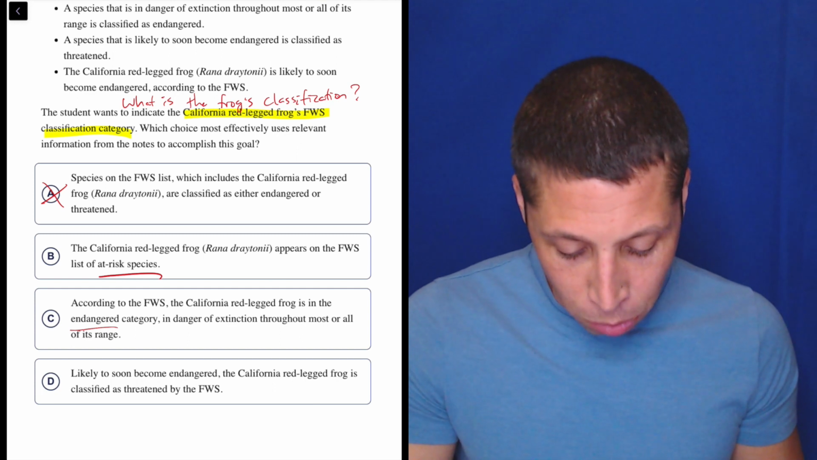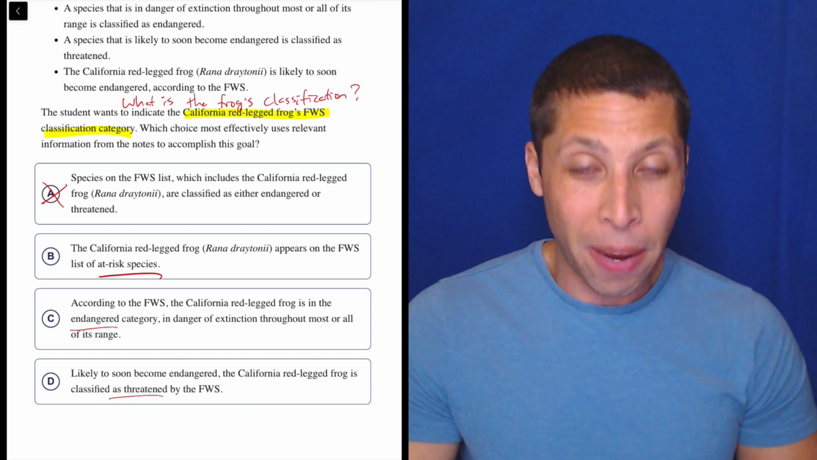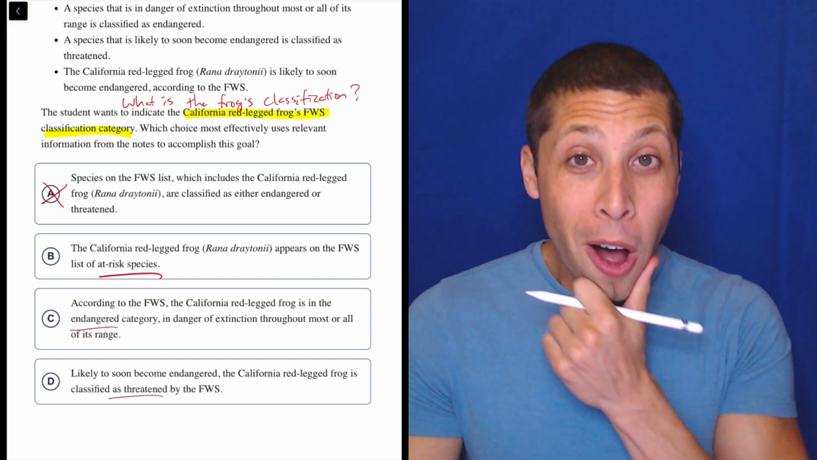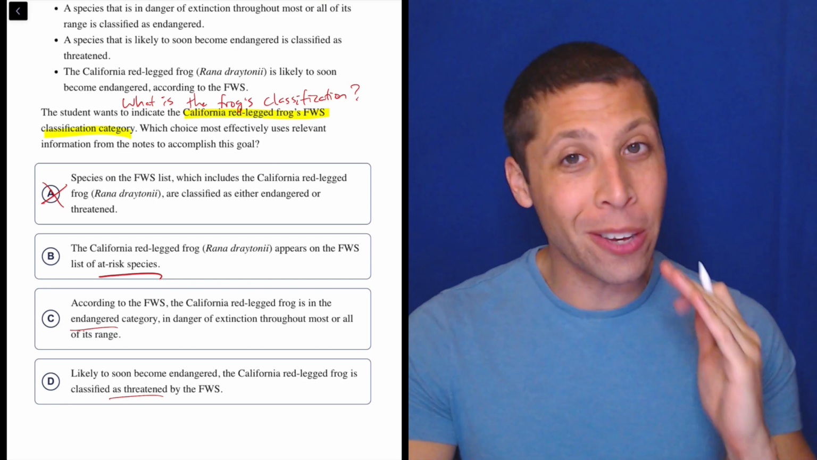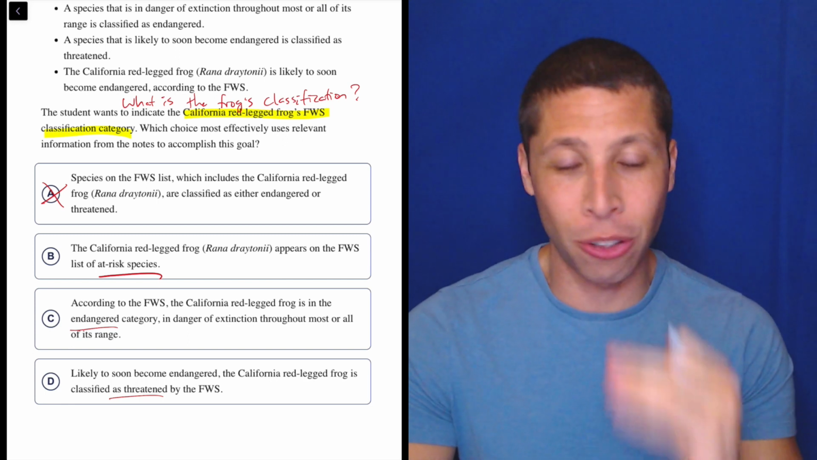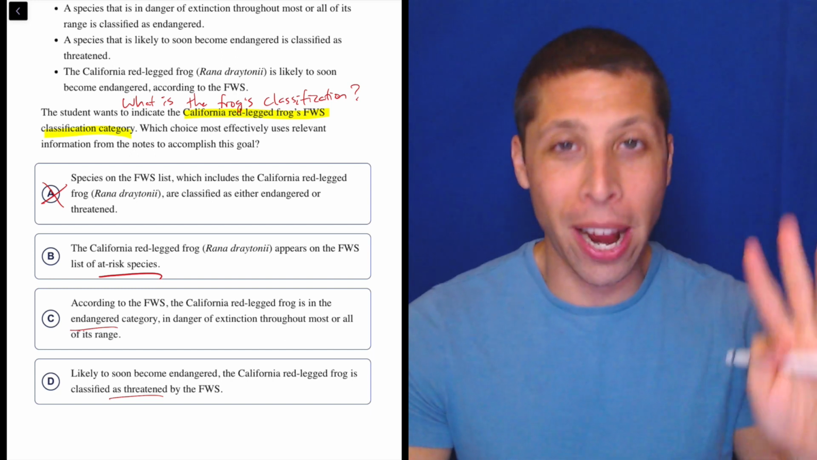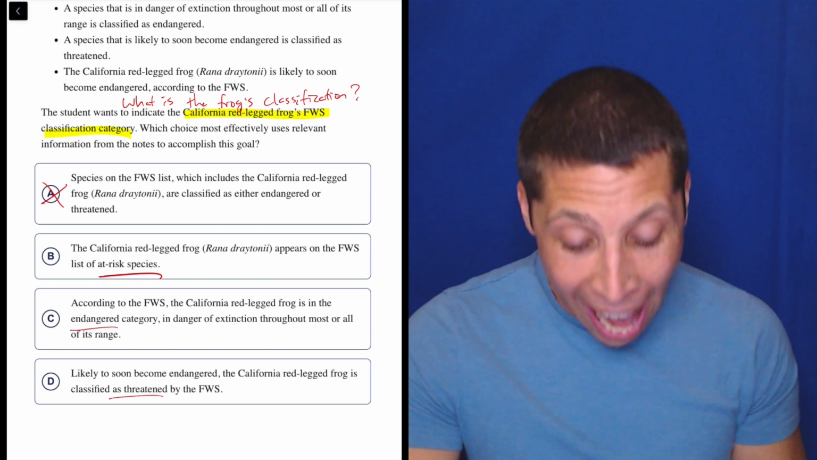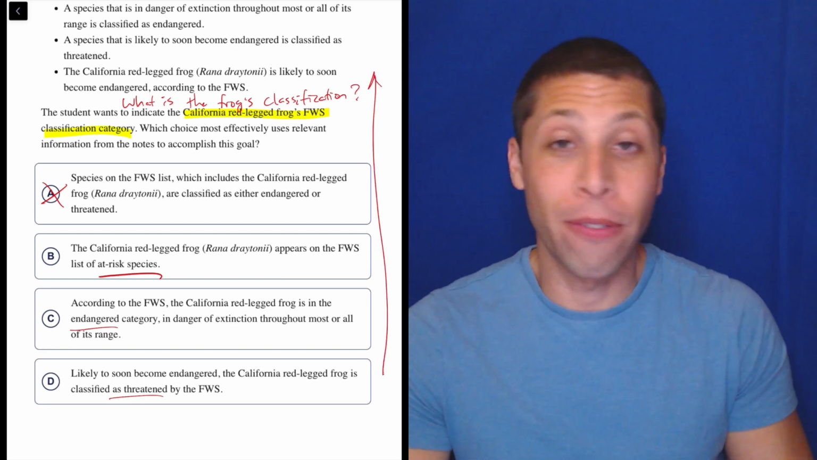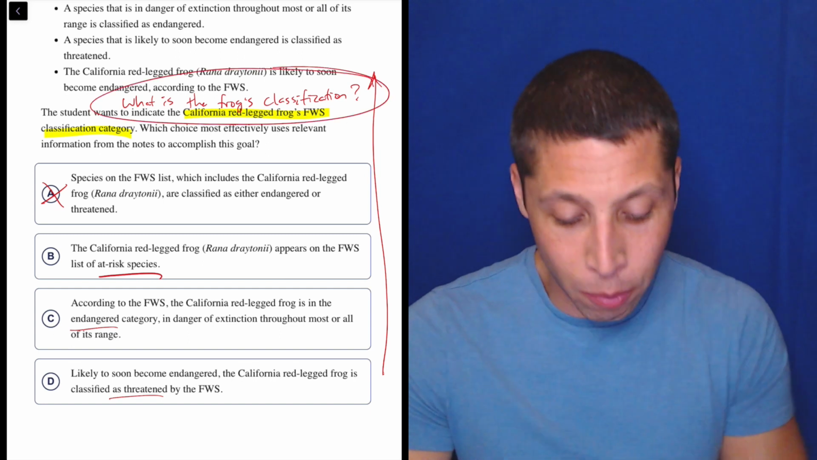D: Likely to soon become endangered, the California red-legged frog is classified as threatened by the FWS. Whoa! This is weird. Okay, this is still an easy question, and this is why you can't take shortcuts and stop reading as soon as you get something you like. This has never happened on any practice test with any of these outline questions. This is so rare, but we actually have to go to the outline. Very, very unusual.